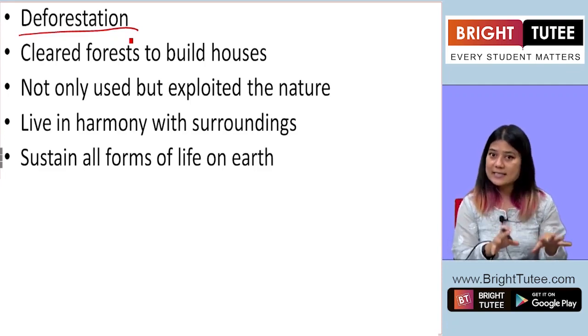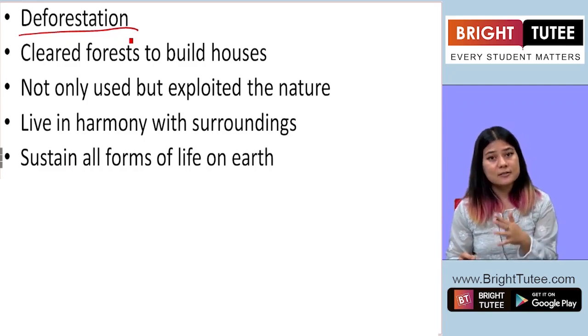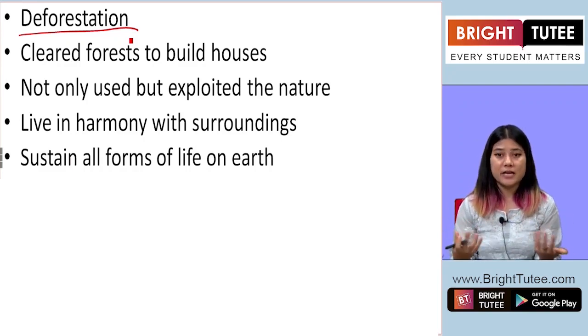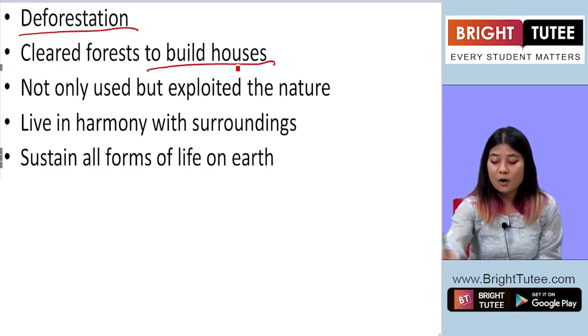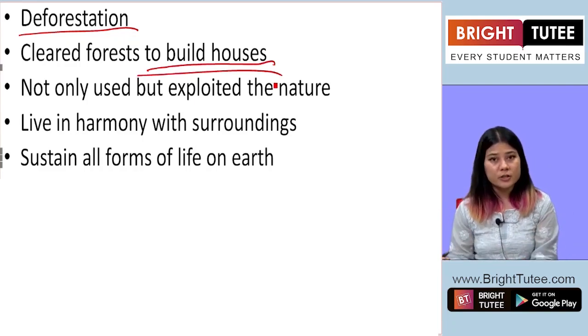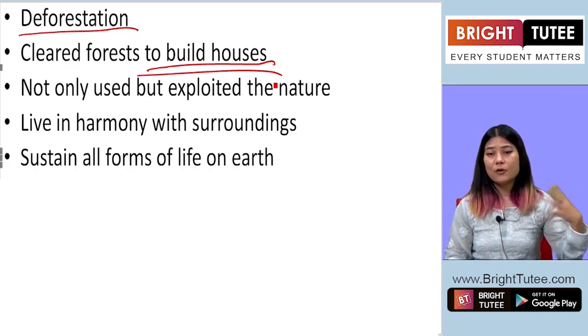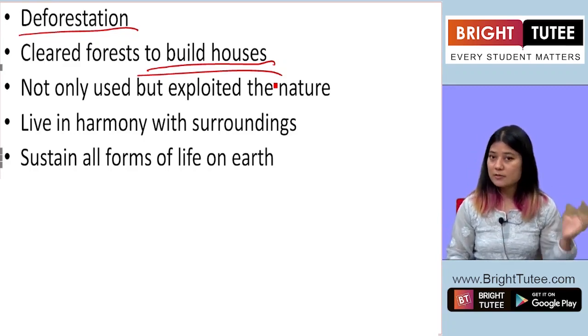But that is a negative impact. The positive impact of it is it leads to settlement creation. It leads to building of houses for people, building of roads, bridges, office buildings or factories, etc.